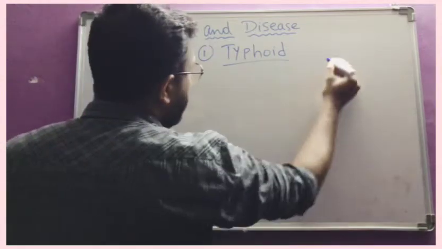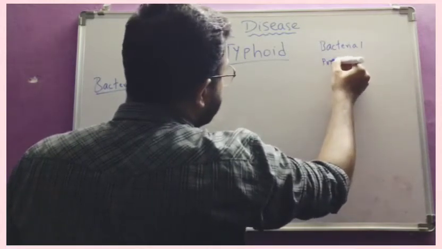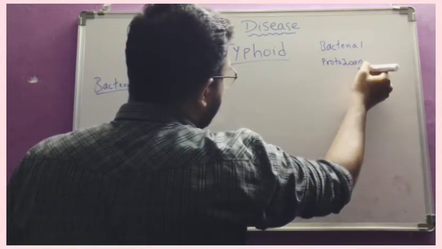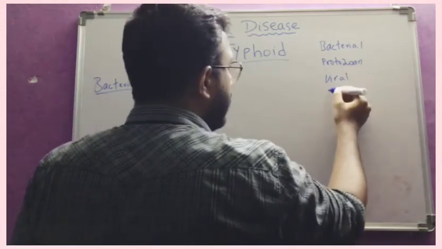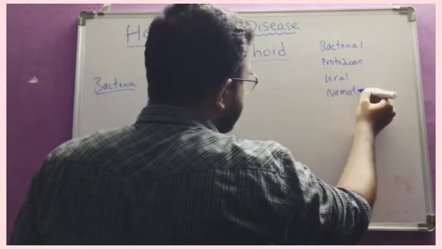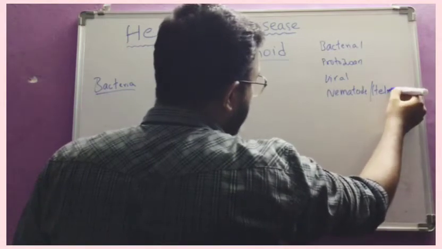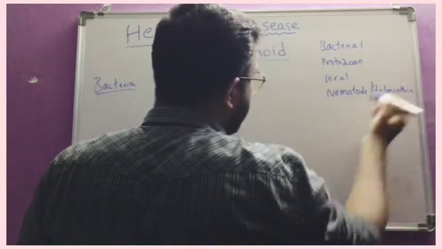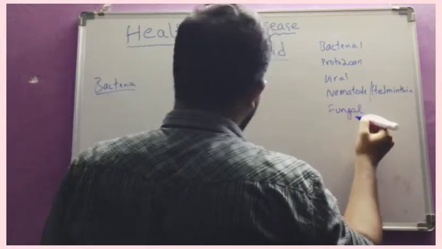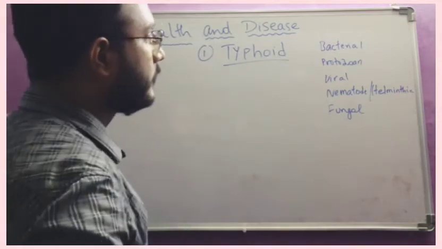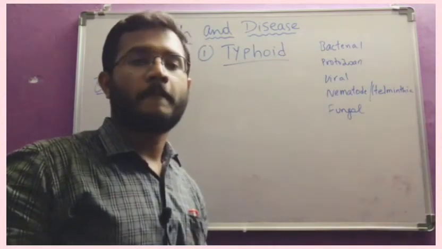So we have bacterial diseases, protozoan diseases, viral diseases, helminthic infections, that is platyhelminthes and nematoda, and we have fungal infections also. Some examples are given from all these 5 types.